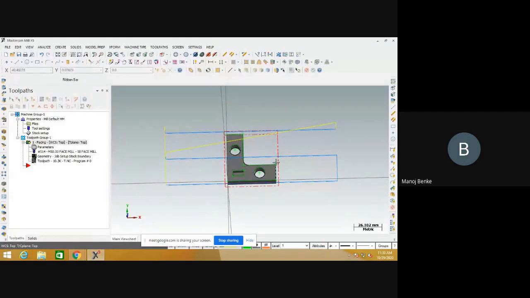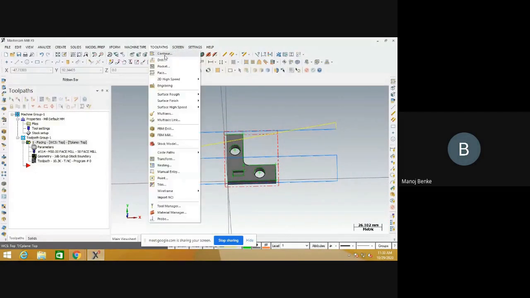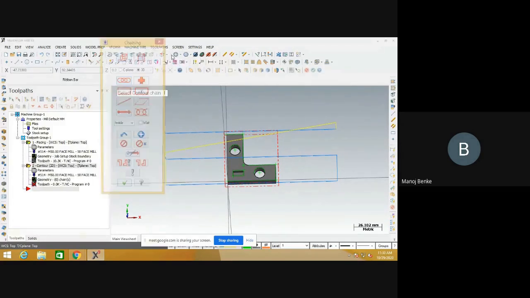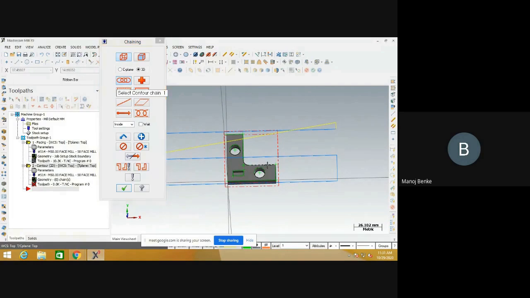The next operation is to remove this outside material. For that purpose you can select the tool path as contour. Select the proper chain. Now this selection is in counterclockwise direction, so you can reverse the direction. It will be a clockwise chain.